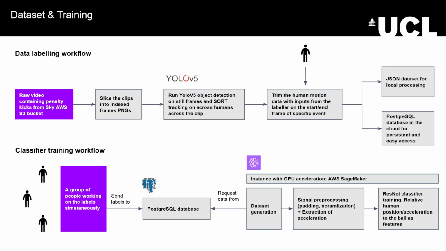By using a hosted database, we allow for the possibility of multiple labelers working on the task concurrently. The labeled data can then be requested by the training script and used to generate a dataset, which will then be pre-processed into a usable form for the classifier. The ResNet classifier is then trained using the pre-processed dataset. The last few steps could also be done on a cloud computing platform like AWS SageMaker to speed up the process by using a fast GPU.